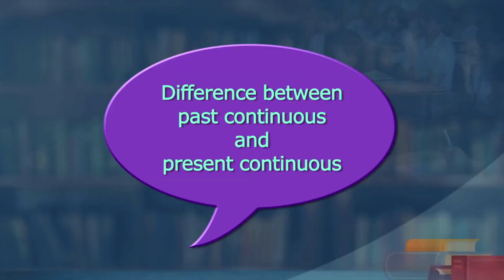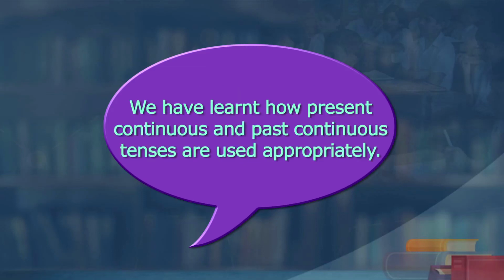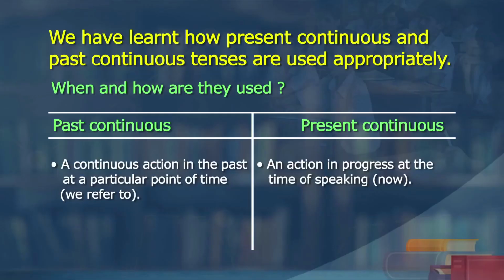Now, I am going to ask the learners to please notice the difference between the past continuous and present continuous. So, we have learnt how present continuous and past continuous tense is used appropriately to denote time, action in the past continuing for some time and in the present continuing for some time. Let us look at past continuous. A continuous action in the past at a particular point of time we refer to. I was reading the newspaper when you called me. I was going to the market when I met him.